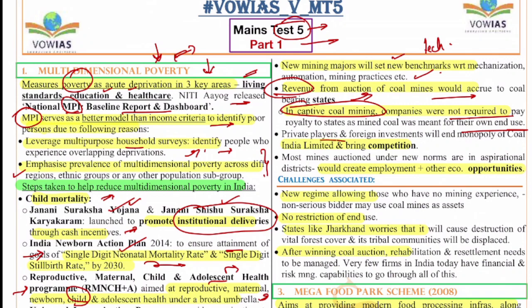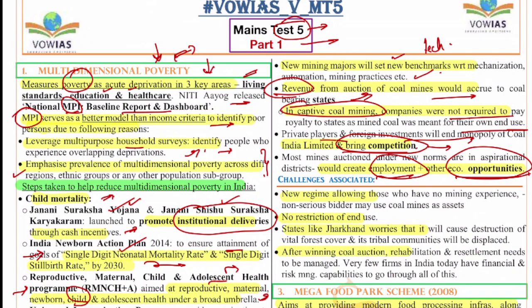The private players and foreign investments will end the monopoly of Coal India Limited, and it will bring in competition. The competition will ensure that more and more coal is mined, more technologies are brought in, more capital is brought in. If more capital and new technologies are brought in, the sector grows, and when the sector grows, this would create new employment and new opportunities for the people. So this will develop that area in a wholesome way.